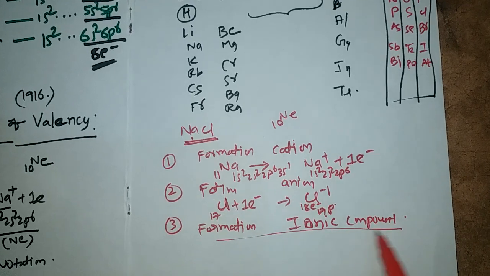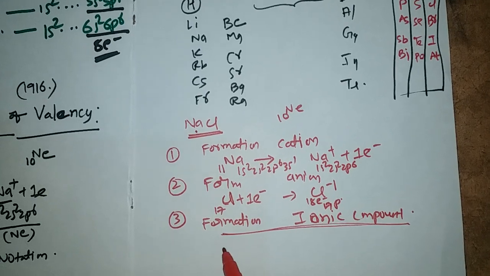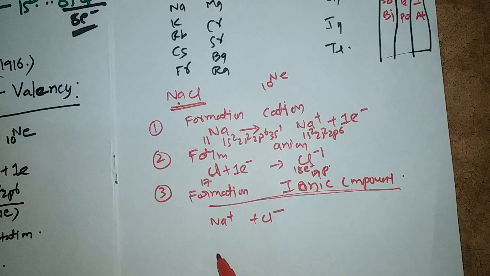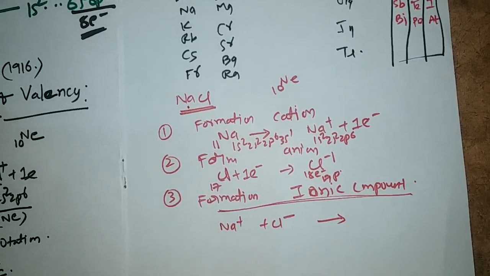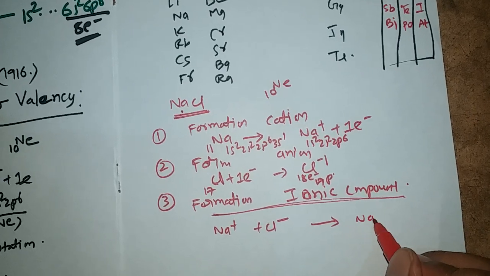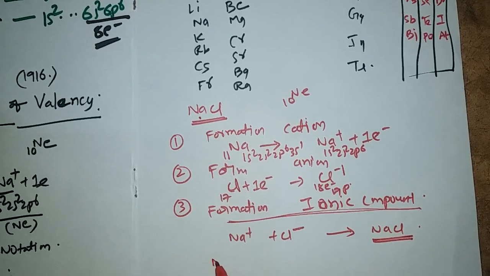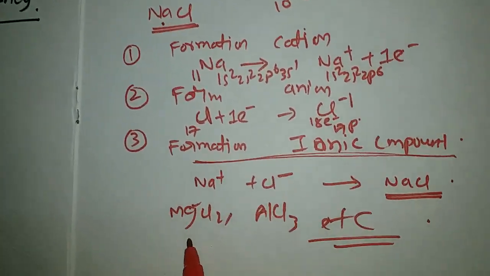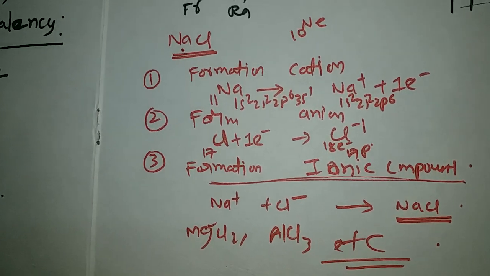Then what happens? There will be a possibility for an ionic compound. Why? Because Na plus and Cl minus ions are oppositely charged. Then there will be electrostatic attraction forces between these two ions. Then it leads to formation of the ionic compound, that is NaCl. Like this, we can also explain the remaining different molecules. In this way we can explain the formation of magnesium chloride, AlCl3, etc.